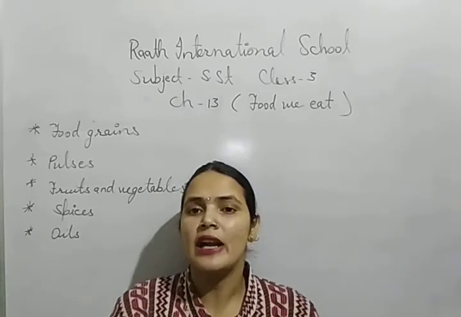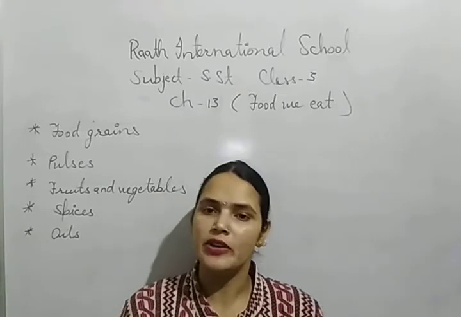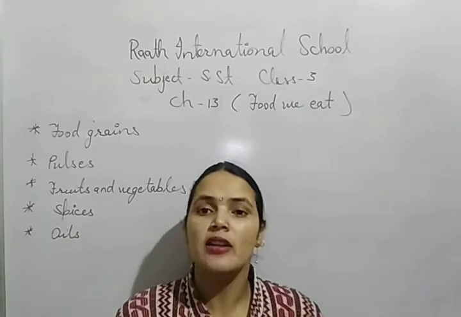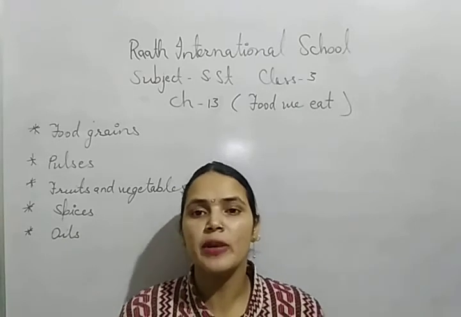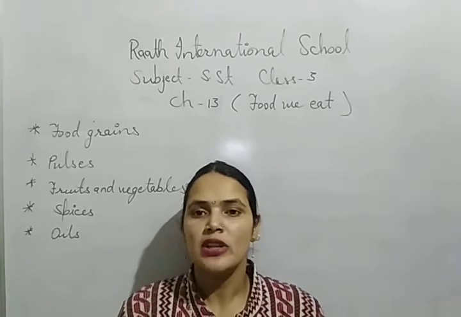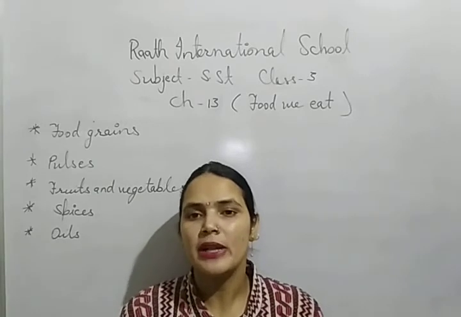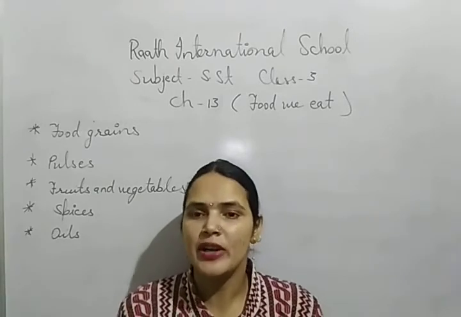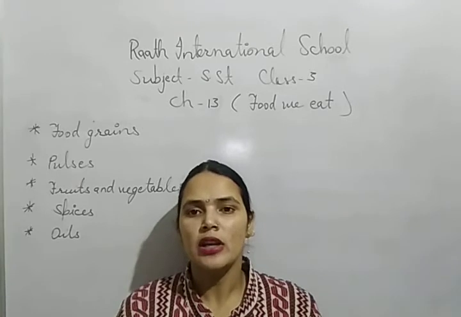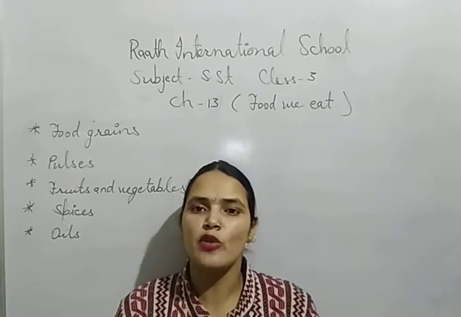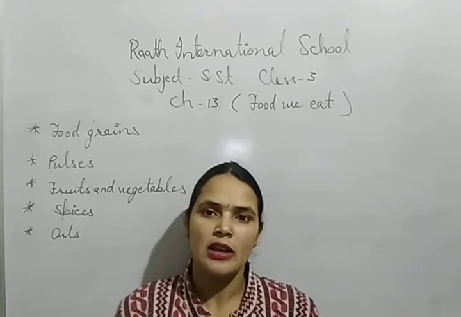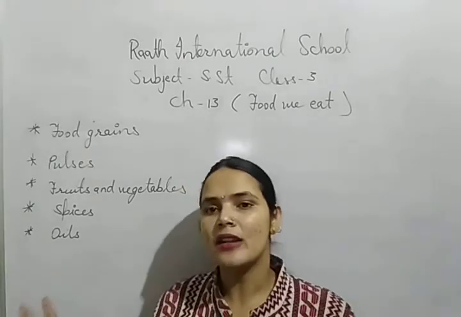There are different kinds of pulses that are grown in our country. Some of them are gram, black gram, green gram, kidney beans. So these are the different kinds of pulses that are grown in our country. So we should include pulses also in our diet. So what are these? These are the food items.